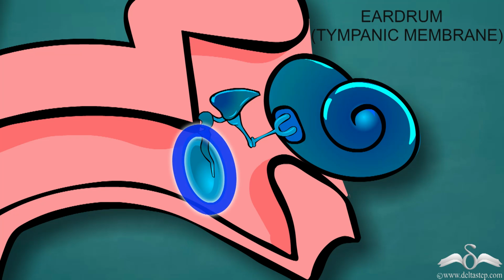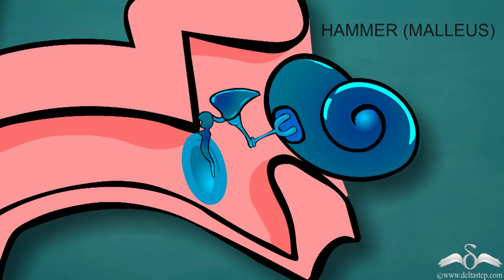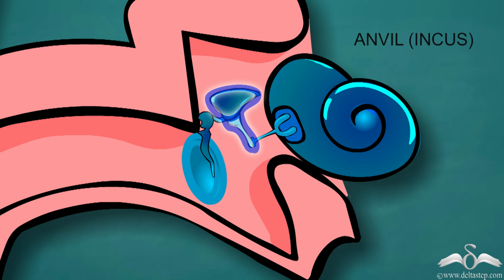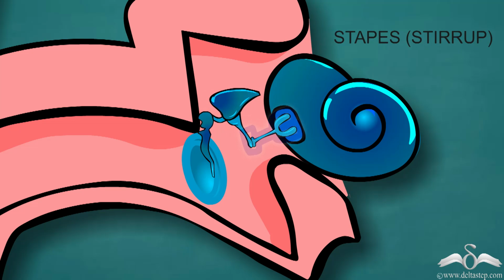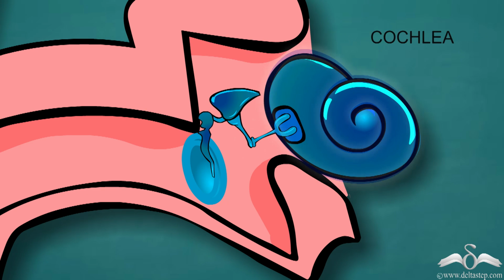membrane or the eardrum. Now you will notice that there are three other structures inside the ear. These are the hammer, the anvil, and the stirrup. These three bones are responsible for transmitting this sound into the inner ear, that is the cochlea.